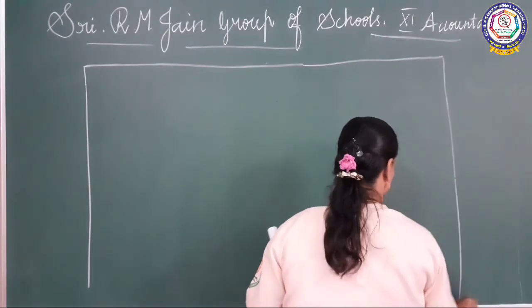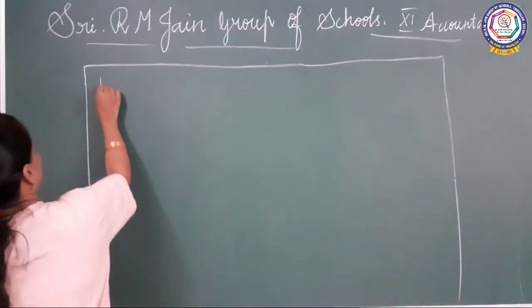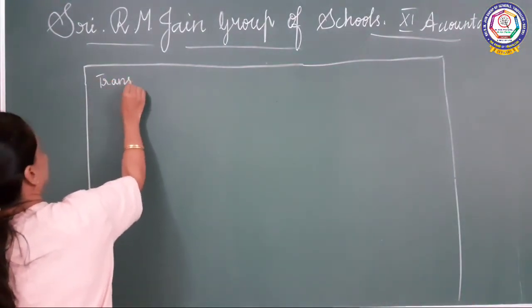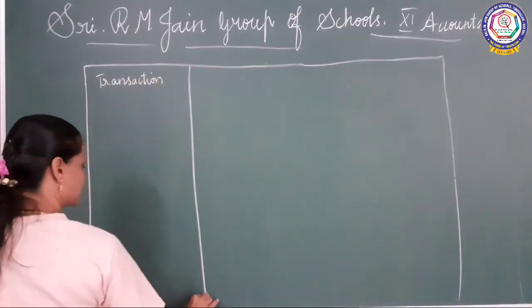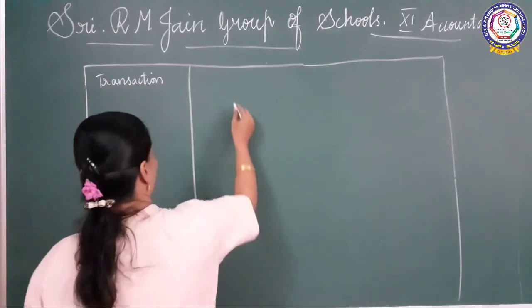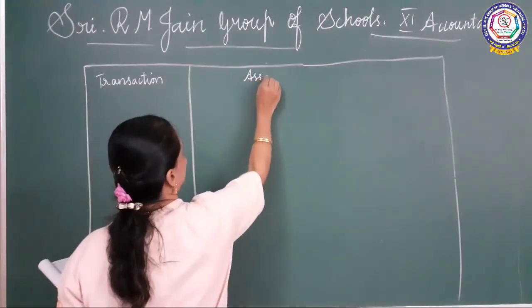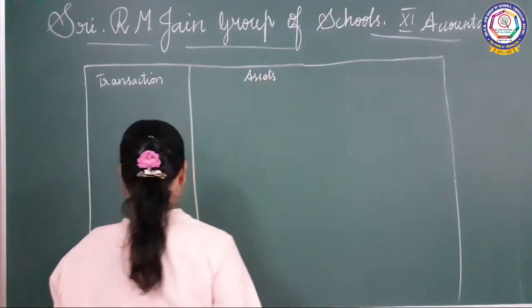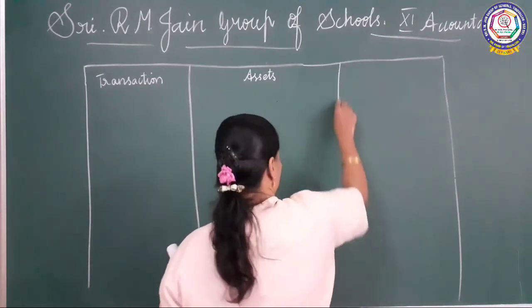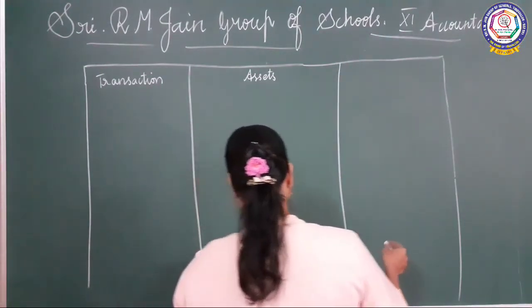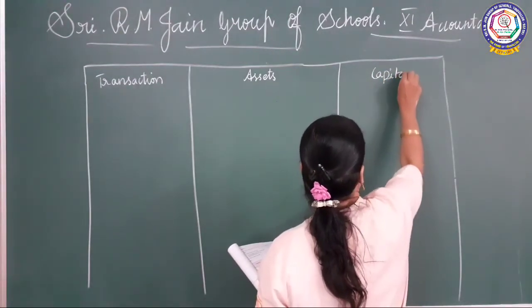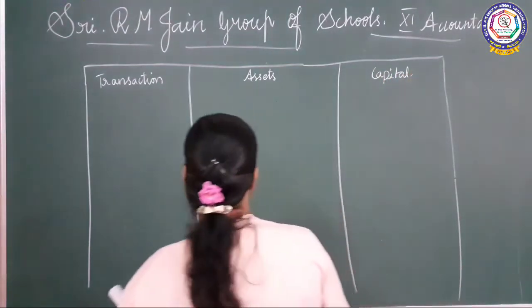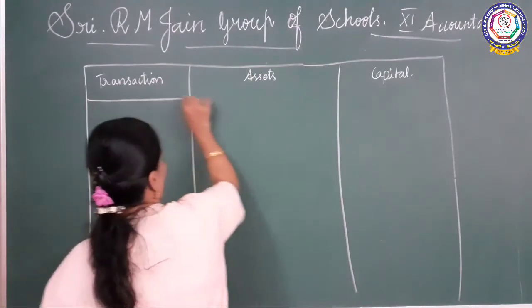Okay. Transaction and then assets. Next, capital, because here they didn't give any liability. Okay, so that is enough for us.